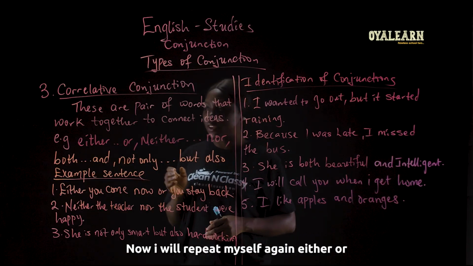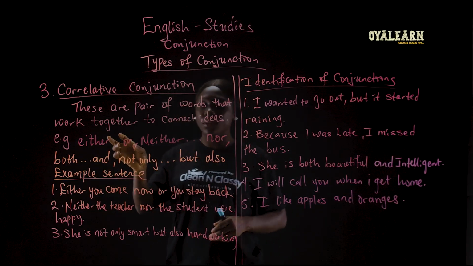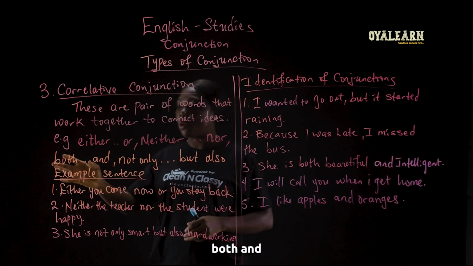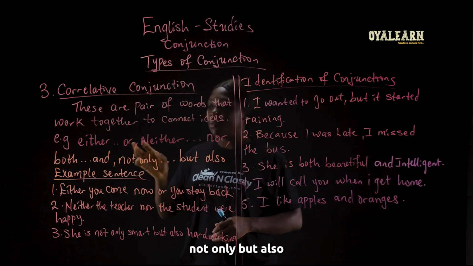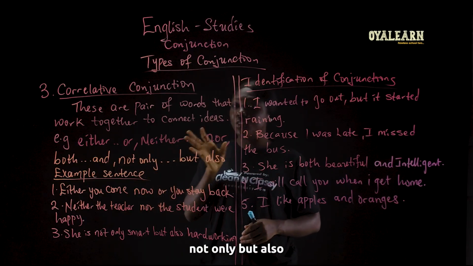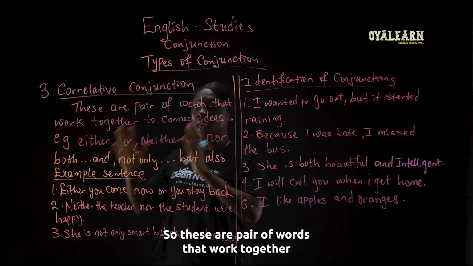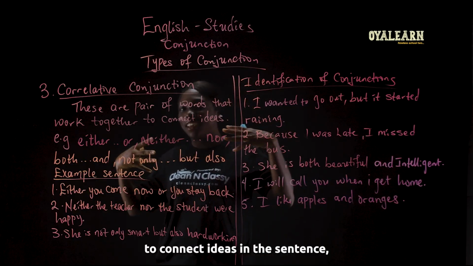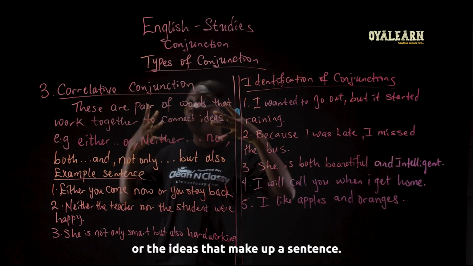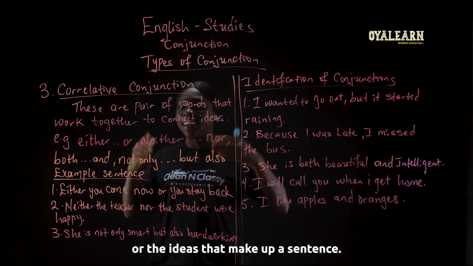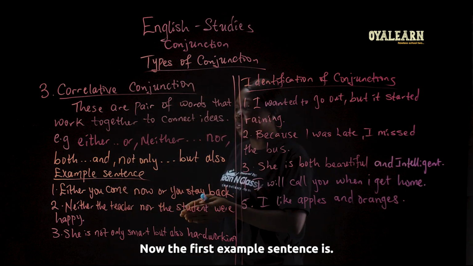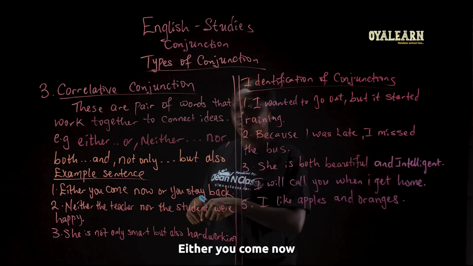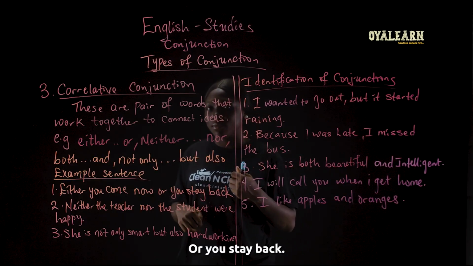Now, I'll repeat myself again. Either or, neither nor, both and, not only but also. So these are pairs of words that work together to connect the ideas that make up a sentence. The first example sentence is, either you come now or you stay back.